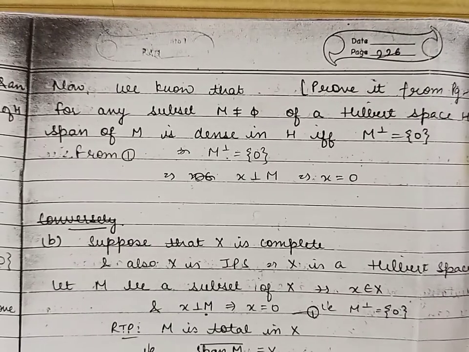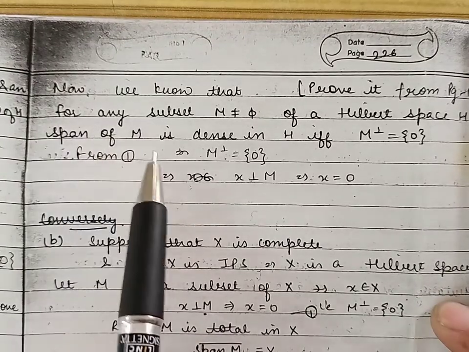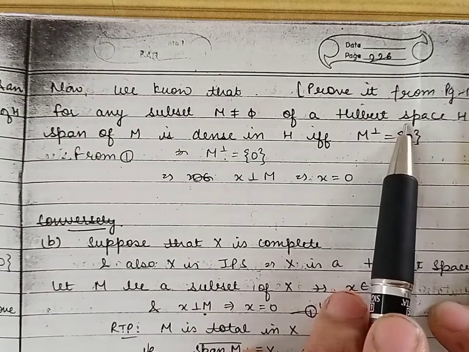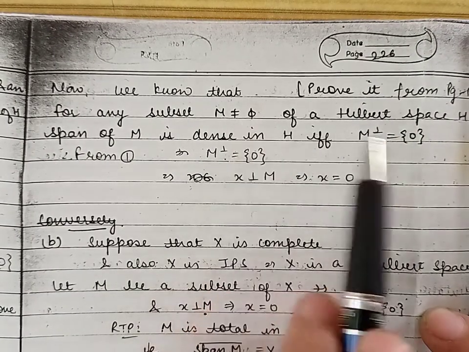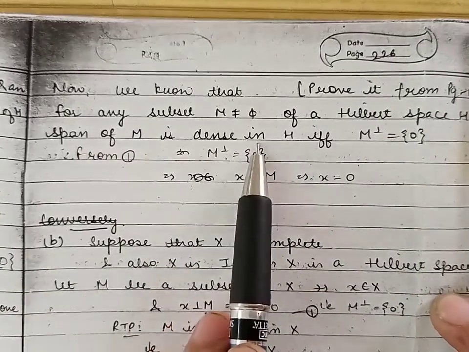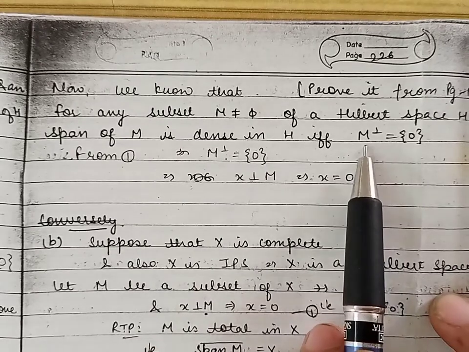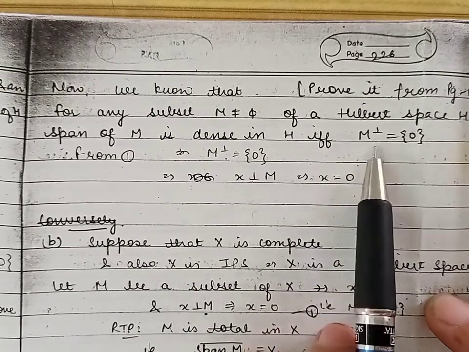Now we will use the dense subset lemma, which we already discussed. According to this lemma, if we have a Hilbert space H and M is any non-empty subset of H such that the span of M is dense in H, then the orthogonal complement of M is 0, and the converse of this is also true.